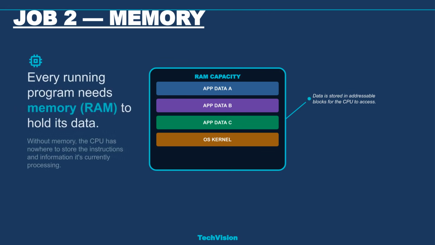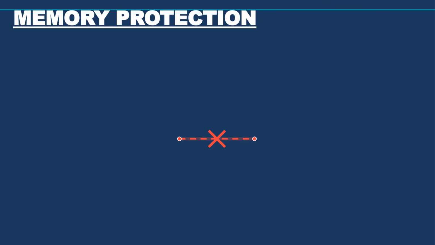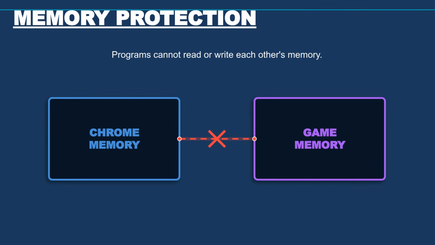Job 2 is managing memory. Every running program needs memory, or RAM, to hold its data and instructions. The OS takes the total RAM capacity, divides it into blocks, and allocates these blocks to different programs as needed. Each block is tracked and protected by the OS. This memory protection ensures that one program cannot read or write another program's memory. This is crucial for system stability and security.